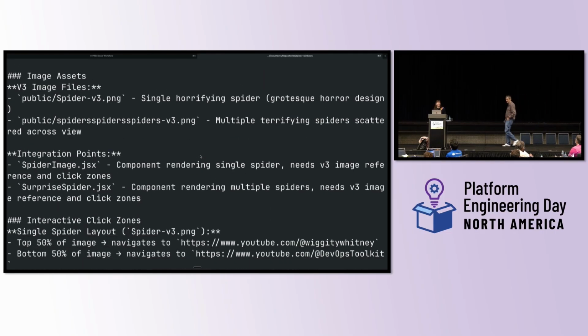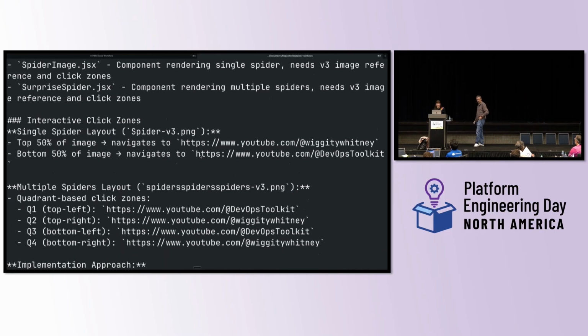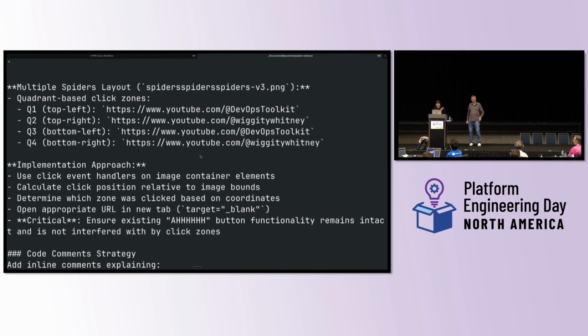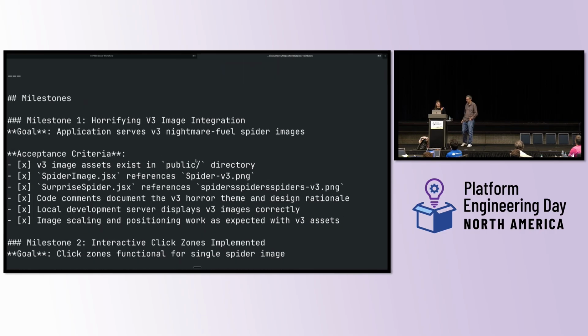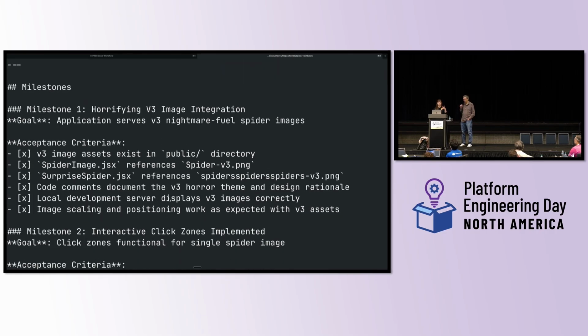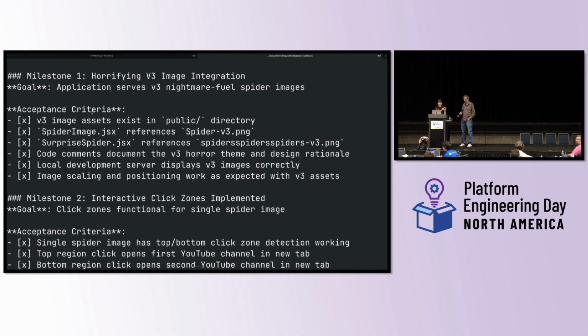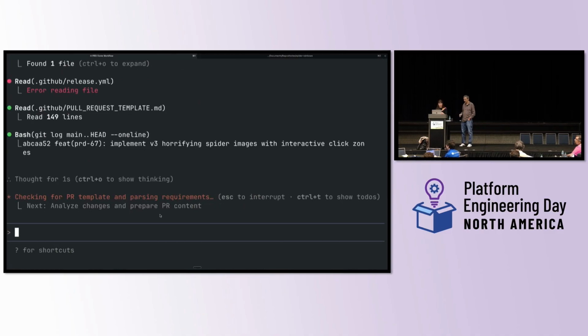This is the real PRD that I really went through when I was making this. We have multiple layouts, implementation approach, code comment strategy, milestones. Milestones are a big thing I use when I'm developing. To me, I want this to represent enough work to fit into one Git commit. I'm thinking in terms of milestones. Acceptance criteria. Now it's working, doing more. It's using the pull request template.